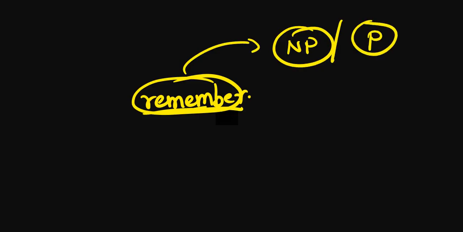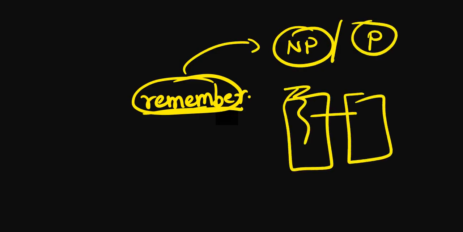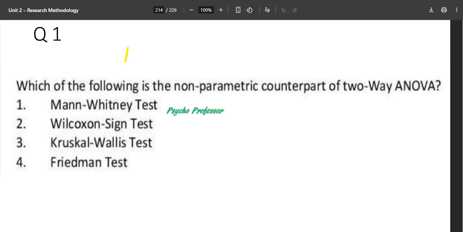What you have to just remember is what the non-parametric one is and what the parametric one is, and what happens inside this. And this table, if you do it properly, you will be able to correctly answer this particular question. See, now this is a no-brainer. Okay, this is completely a no-brainer.